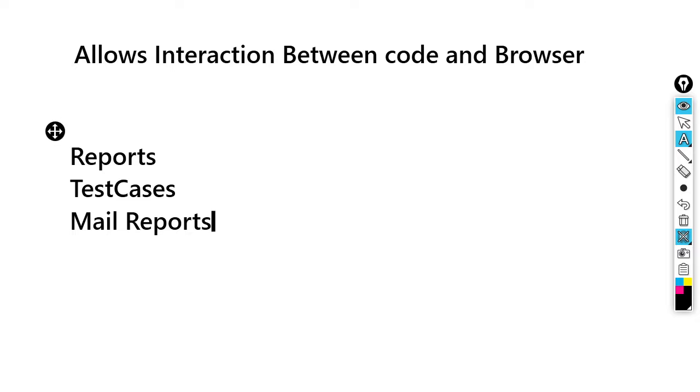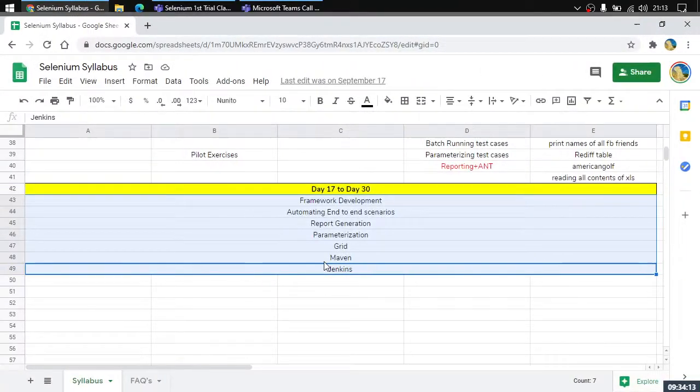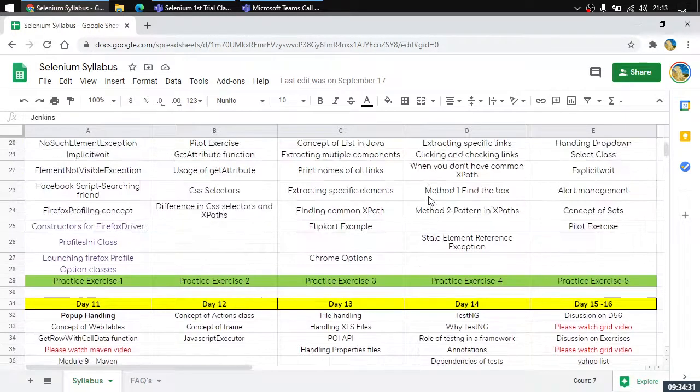Now in case we just learn Selenium and we do not learn a project, we do not learn anything about a framework, then you would have just learned a basic thing, because you know how Selenium works, but how to make things work with Selenium you don't know, right? So that is why we have given a 50% weightage for the project part, where you would be learning how you can run hundreds of test cases with different sets of data with complete automation. You don't have to be in front of the system to run the test cases. Everything will be done in the background, right? So let us just start with that.